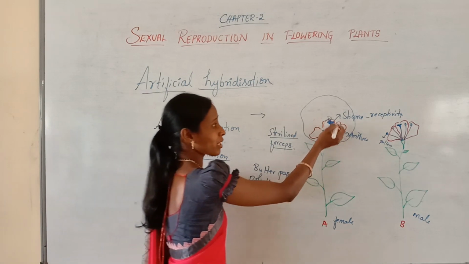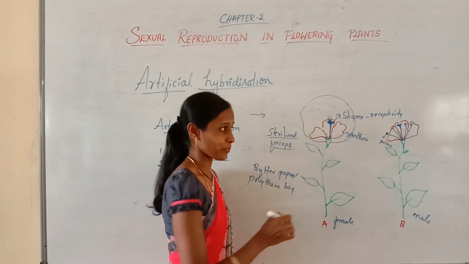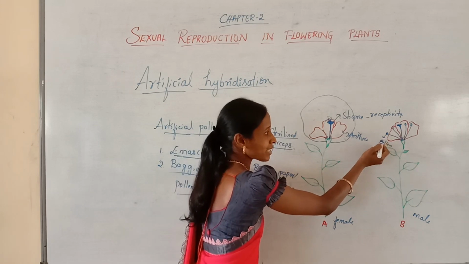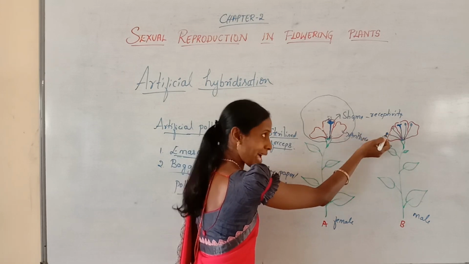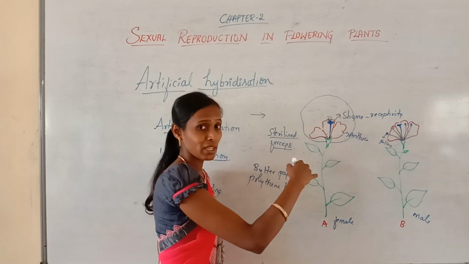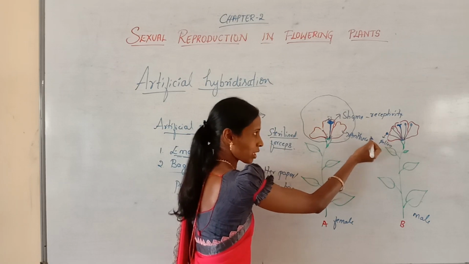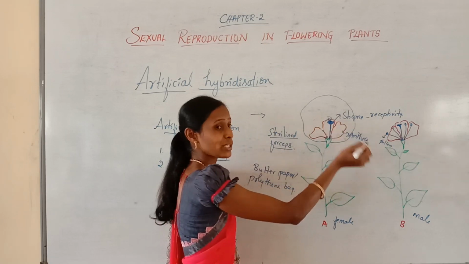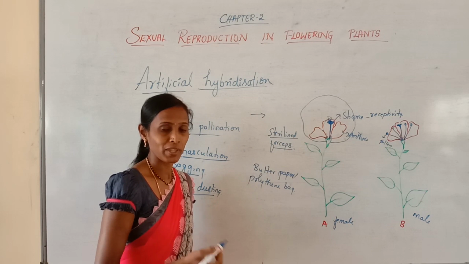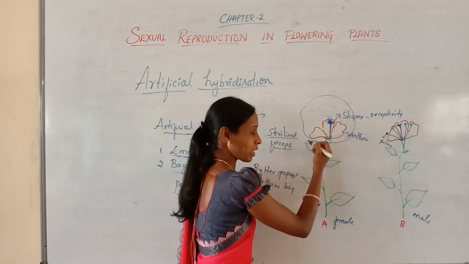Then after pollen dusting, if the pollen dusting has been done, that is called pollination. We have transferred the pollen grains from the anther of one flower to the stigma of this flower. With the help of a fine brush, we have taken the pollen grains and dusted them over the stigma. That is why it is called artificial pollination.